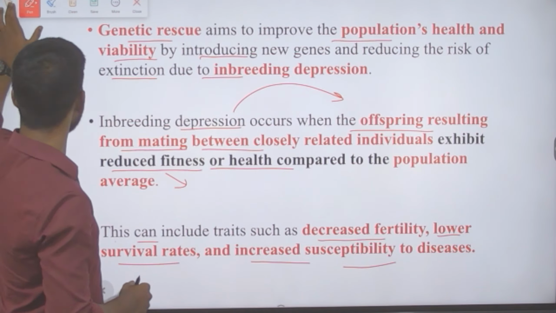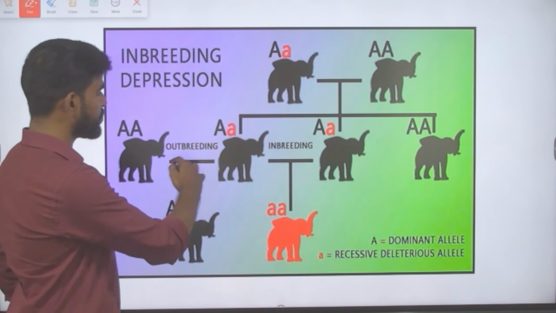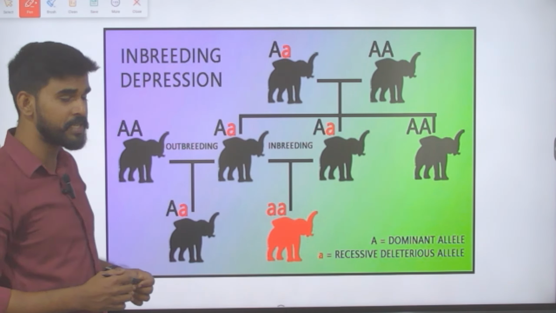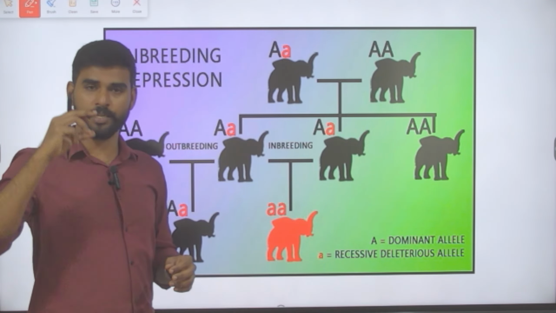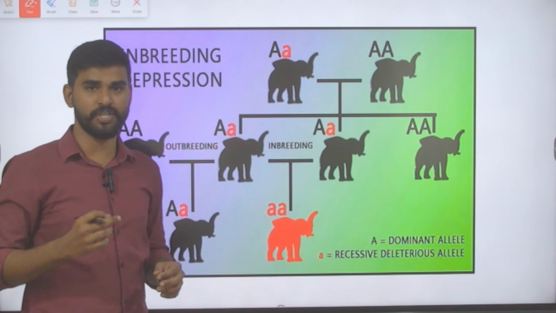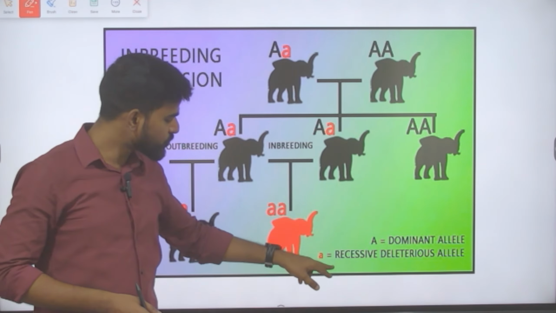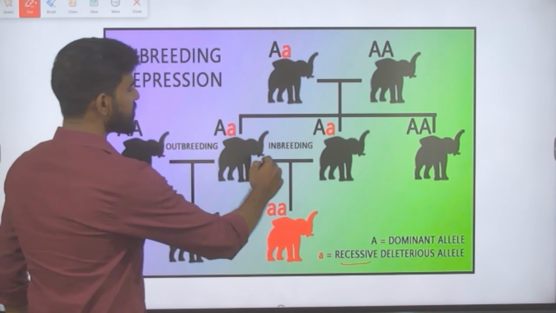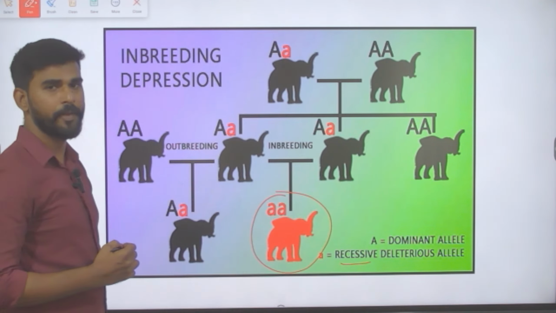If we understand this through a picture, it would be very helpful. So this is outbreeding, where capital A is the dominant allele and small a is the recessive deleterious allele. Allele here means a variant of the same gene that is located at the same location in the chromosome. Different variants of the same gene are called alleles. So if there is inbreeding, then it will lead to formation of this small a allele.